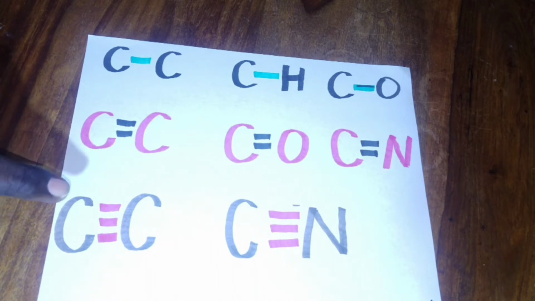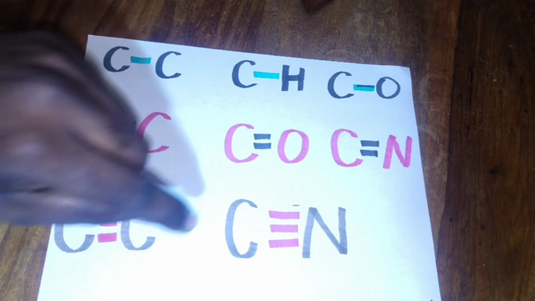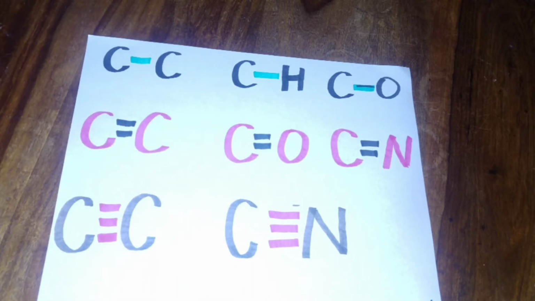Now, carbon can also form triple bonds. So here you have a carbon-carbon triple bond, and you have a carbon-nitrogen triple bond there. Okay, so carbon can form multiple bonds, and this will lead to a multitude of different types of organic compounds. It's very vast, the number of organic compounds that can be formed as a result of this. Okay, so carbon can form multiple bonds.